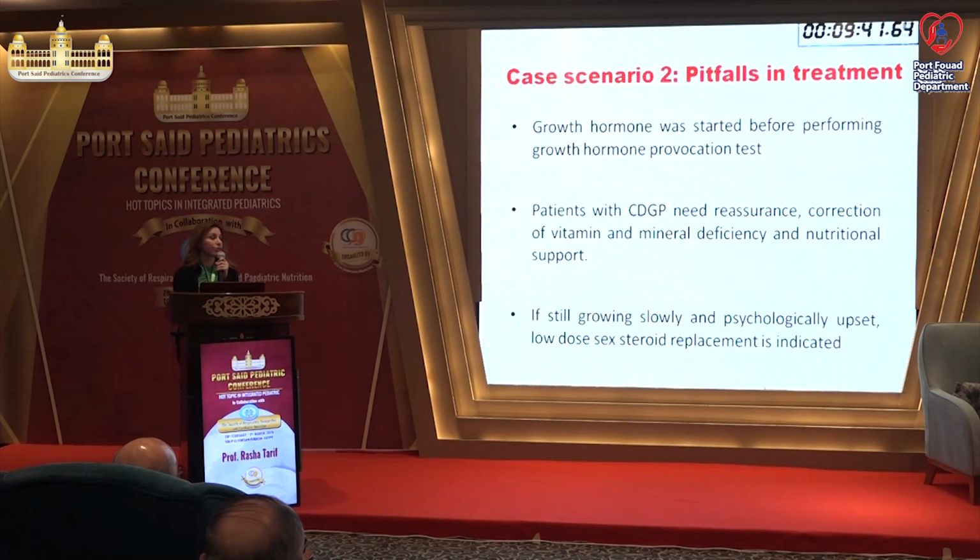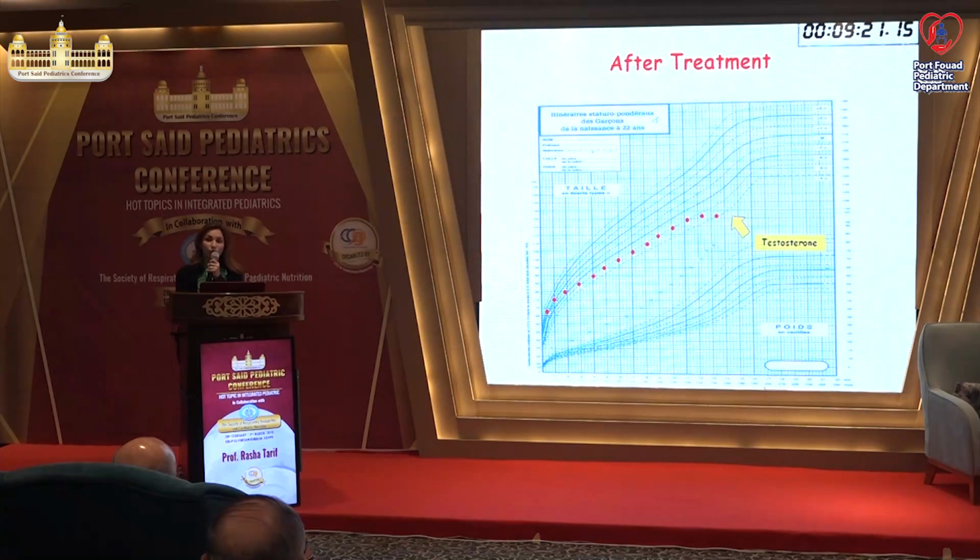Patients with constitutional delay in growth and puberty need just reassurance and correction of vitamin and mineral deficiency and nutritional support. This is what the boy needs. And if he is still growing slowly, we give a very low dose of sex steroid to initiate the growth spurt and to start puberty, and he will catch up normally. So he doesn't need growth hormone, he doesn't need MRI sella turcica. This is what we did. We gave testosterone, he started the growth spurt, and as you see, he grew nicely, very well, and he reached very good height at the end.